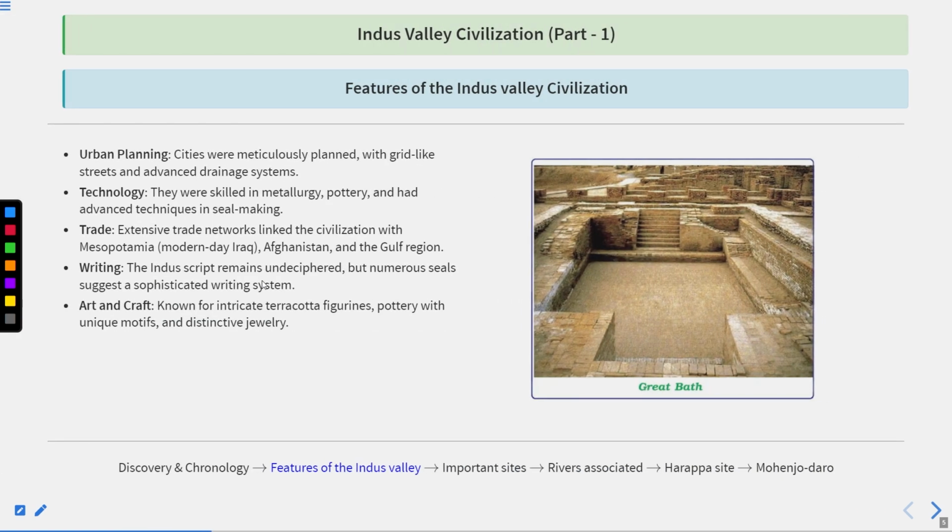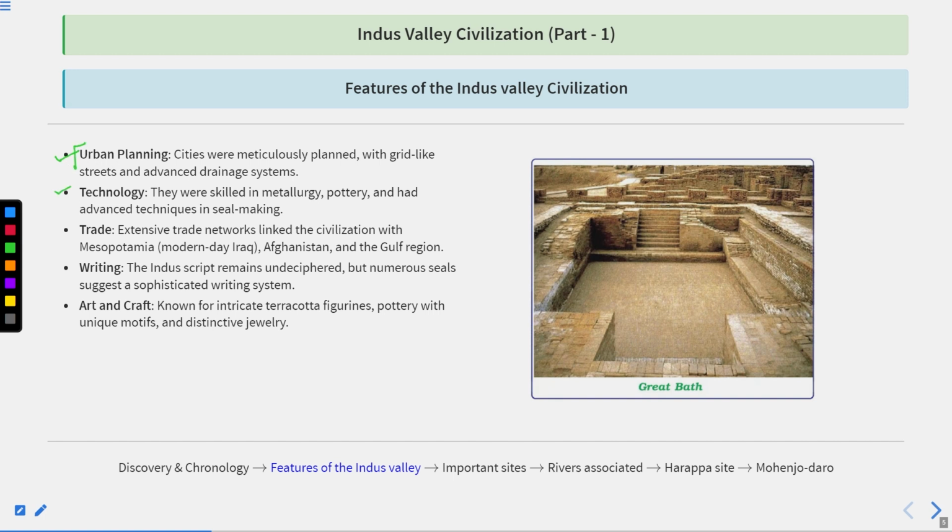Now let's move to the features of the Indus Valley civilization. When we discovered the Indus Valley civilization, we found major potteries, metallurgies, advanced techniques, modern toilets, swimming pools. So the people of the Indus Valley civilization used swimming pools, used to make potteries, and used to make seals. So these are the features of the Indus Valley civilization. This civilization was very modern, we can say a well-established civilization. Here we will discuss one by one what the features were.